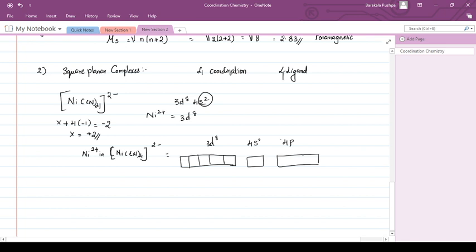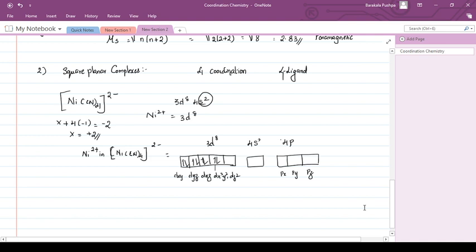All of us know the d orbitals: dxy, dyz, dxz, dx square minus y square, dz square. Now according to valence bond theory, here the d8 electrons, 1, 2, 3, 4, 5, 6, 7, 8, are paired up.